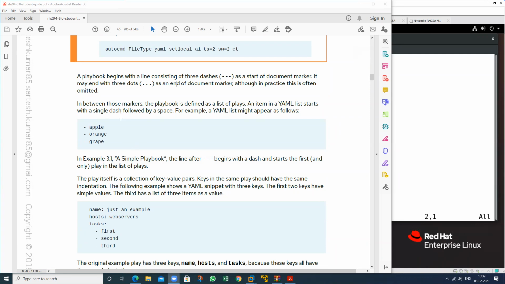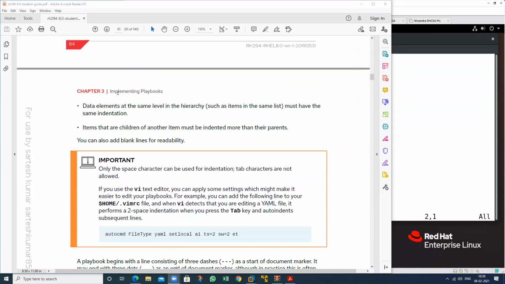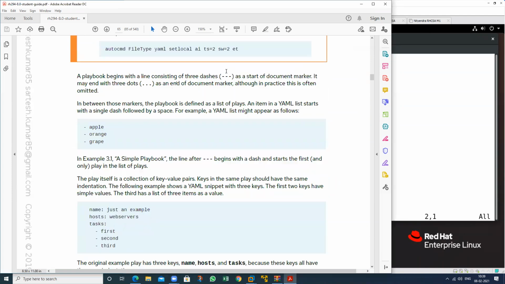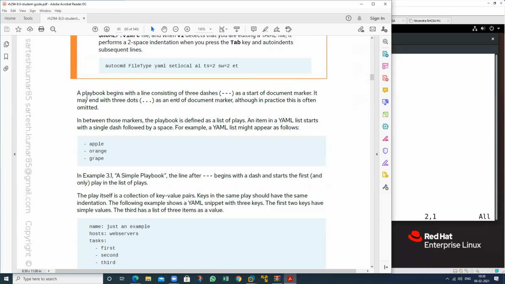So I have started the 3rd chapter, that is about implementing playbooks. Okay, sir. So I'm starting. When you want to create the playbook, the start line is 3 hyphens, or we can say dashes. And if you want to end it, you should write 3 dots.